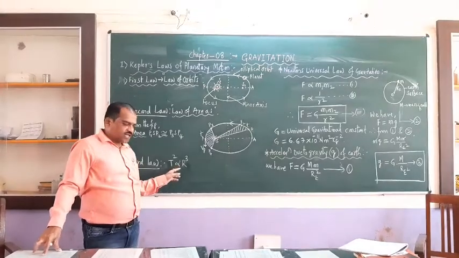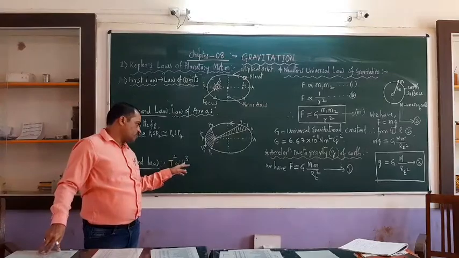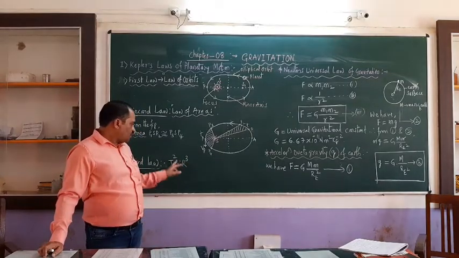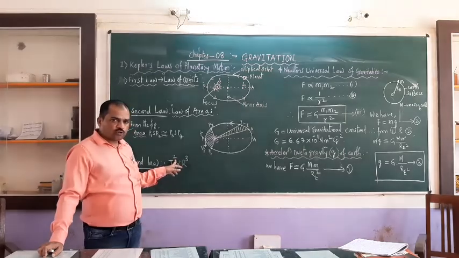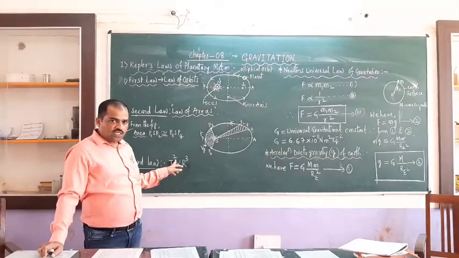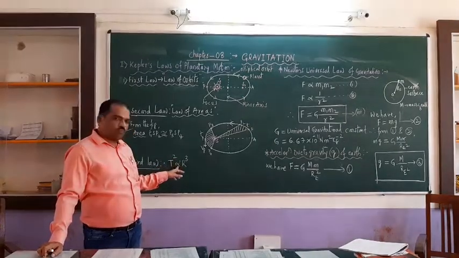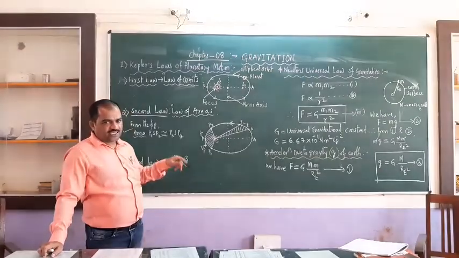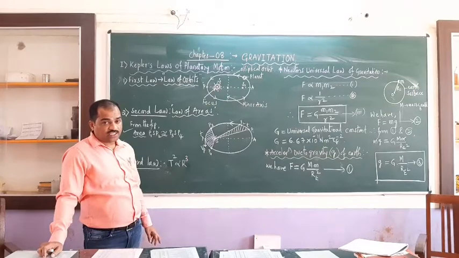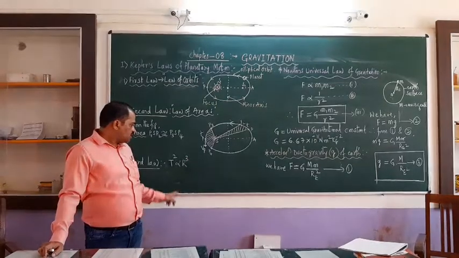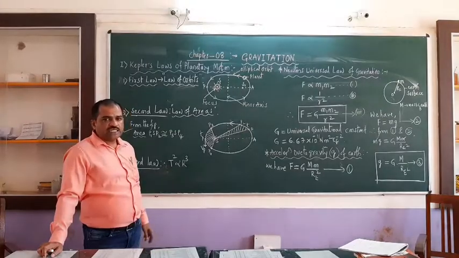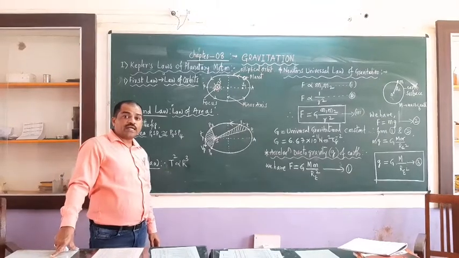You can observe here T square is directly proportional to r cube. So what it states is the square of the time period of revolution of the planet around the sun is directly proportional to the cube of its semi-major axis. What is meant by time period? Time period is nothing but the time taken to complete one revolution.